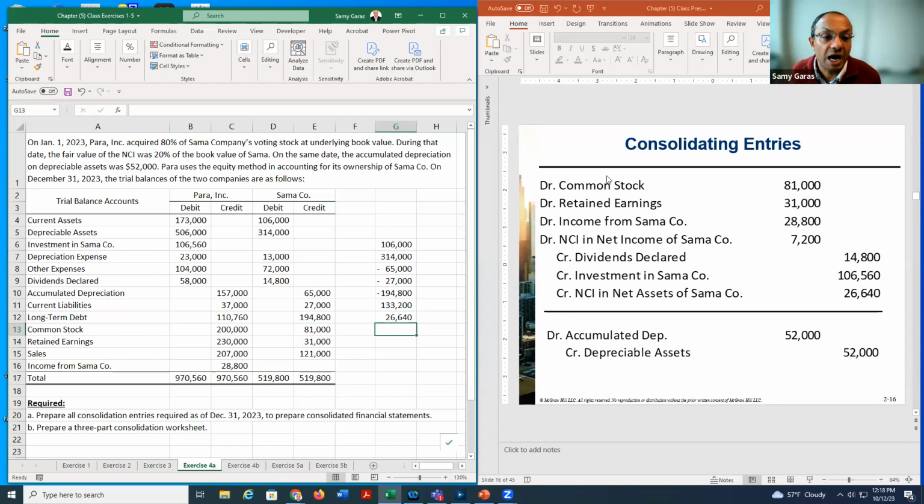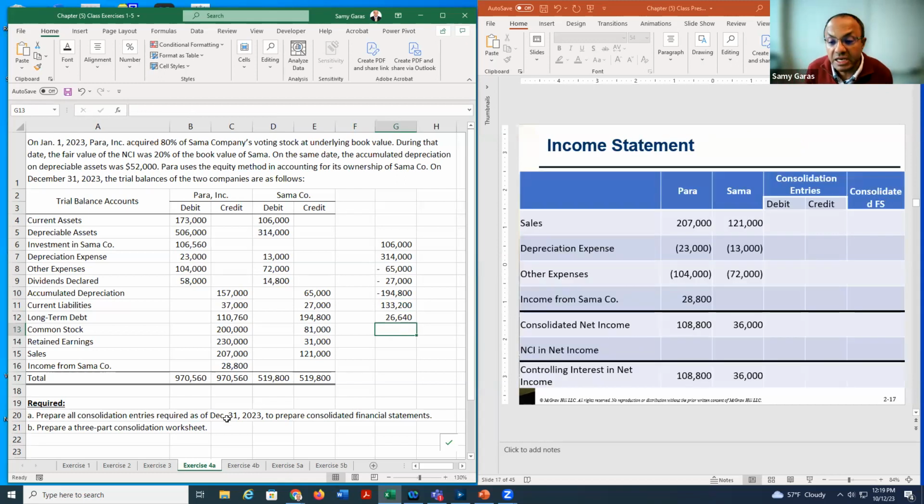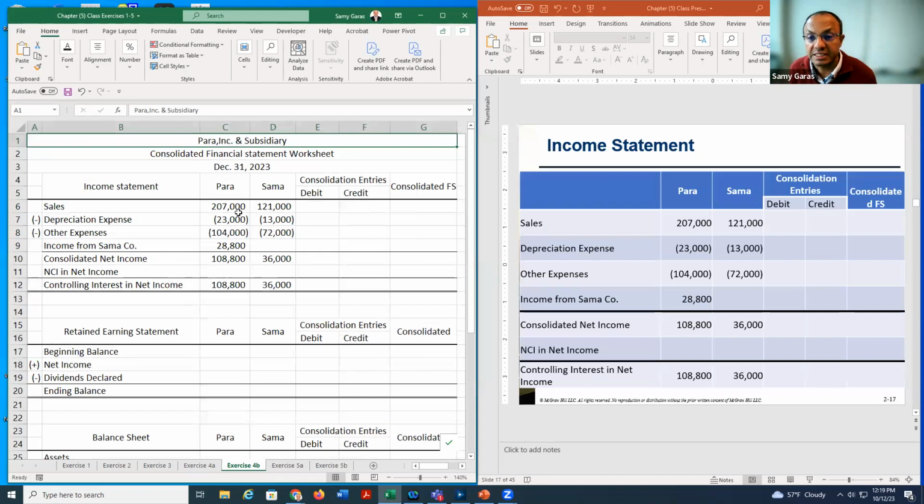So now I did the first journal entry of consolidation. How can I do the second one? It's given here, 52. So we debit accumulated depreciation, credit depreciable asset by 52. Now I need to jump here to the second sheet to do the consolidation.